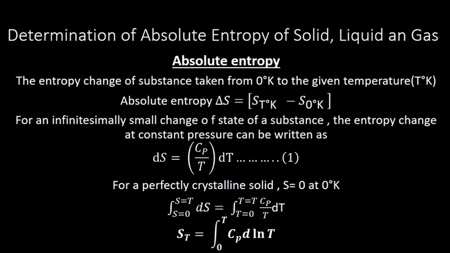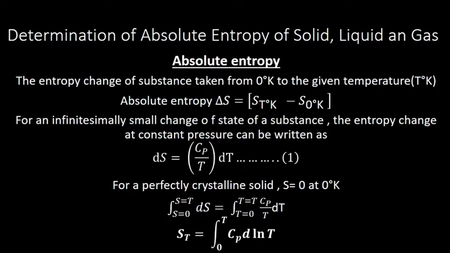So if we integrate the above equation, what happens? The integral of dS from S at 0 Kelvin to S at T Kelvin is equal to the integral from 0 to T of Cp dT by T. Since for a perfectly crystalline solid S at 0 is equal to 0, the lower limit term is 0, so we can just write it as S_T, that is the entropy at the particular temperature, which is actually the absolute entropy.